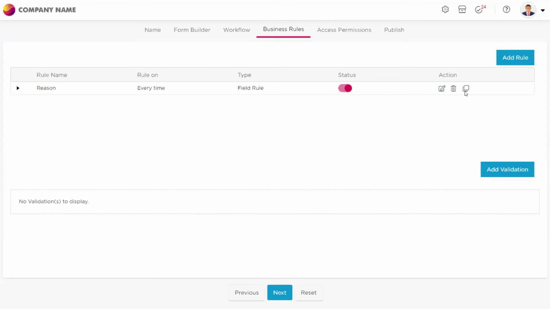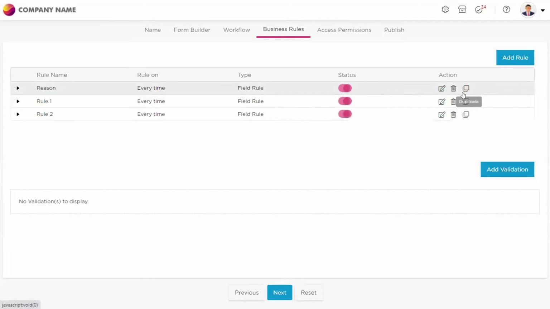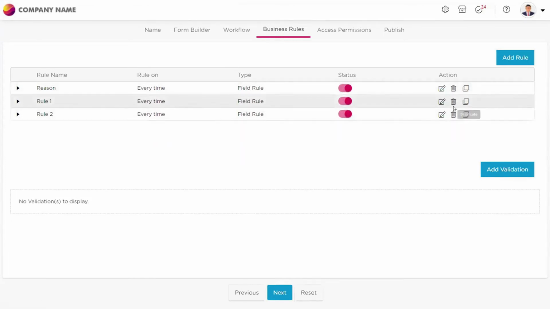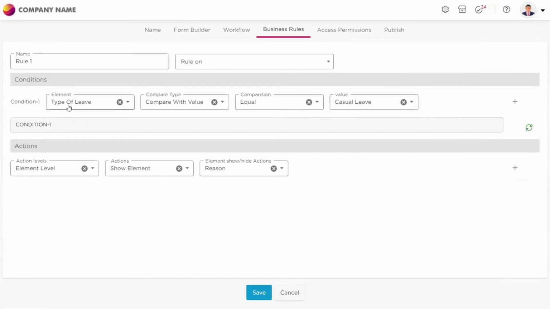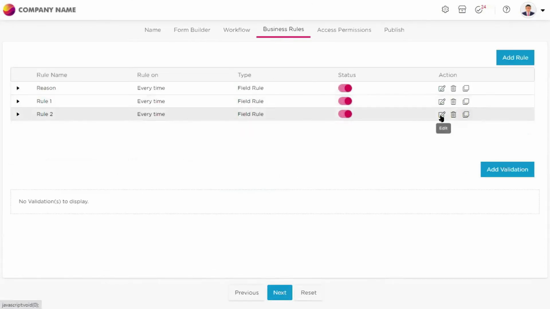So what I can do is that I will simply duplicate these rules, and I will edit these rules, and I will put the same condition: if the leave type is compared with value, if it is sick leave, then at element level, I want to hide the element. What element? The reason. So I'm hiding the element here. If the user selects the leave type as sick leave, I am hiding the element, the reason. So I will save this.